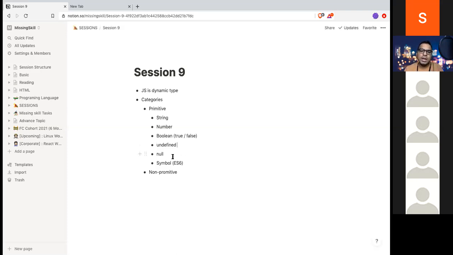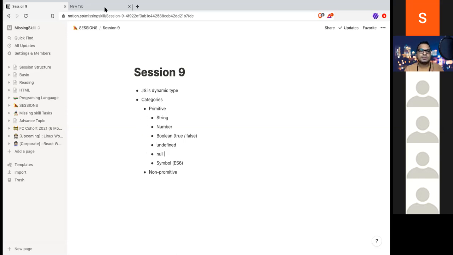Null is again a primitive type. Let's say you want to assign something to a variable, but with no value. At that time we assign null to it. And remember, yesterday I told you there was one check that was missed while writing the code: the developer missed checking the primitive type for null. So it automatically falls back to non-primitive, and that is why when you do a typeof null, it will basically